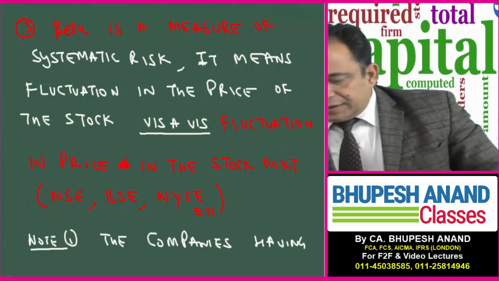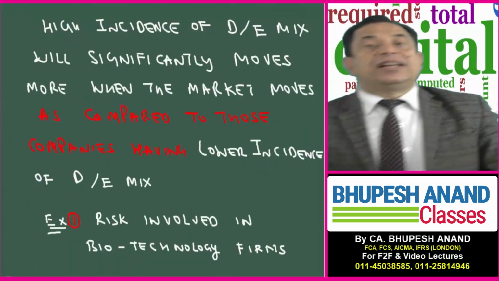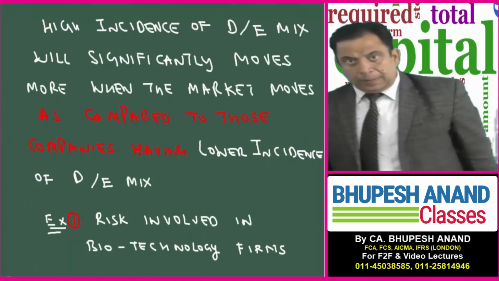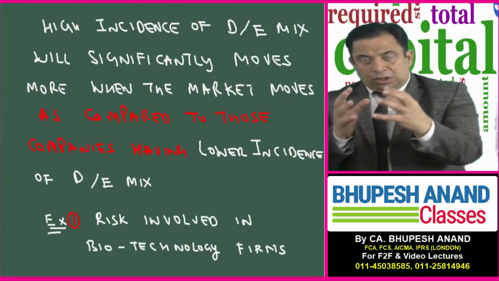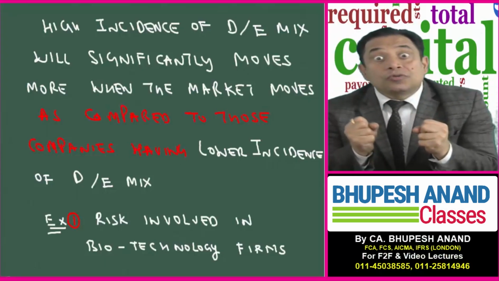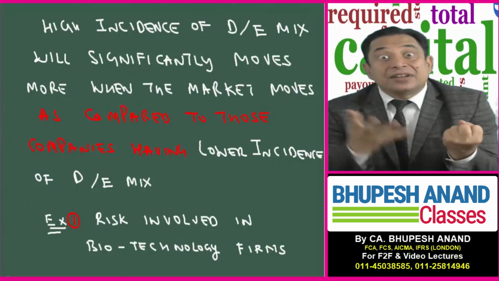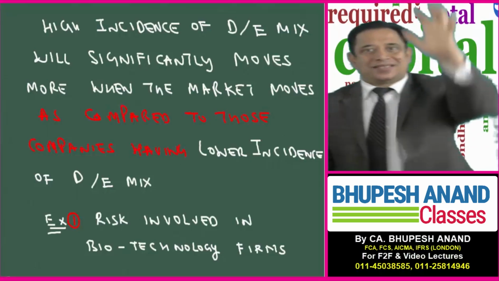Please write note number one. The company having a high incidence of debt equity mix, this is very important. If I compare, the companies having a high debt equity mix have more fluctuation when the market fluctuates as compared to the companies having a lower incidence of debt equity mix.